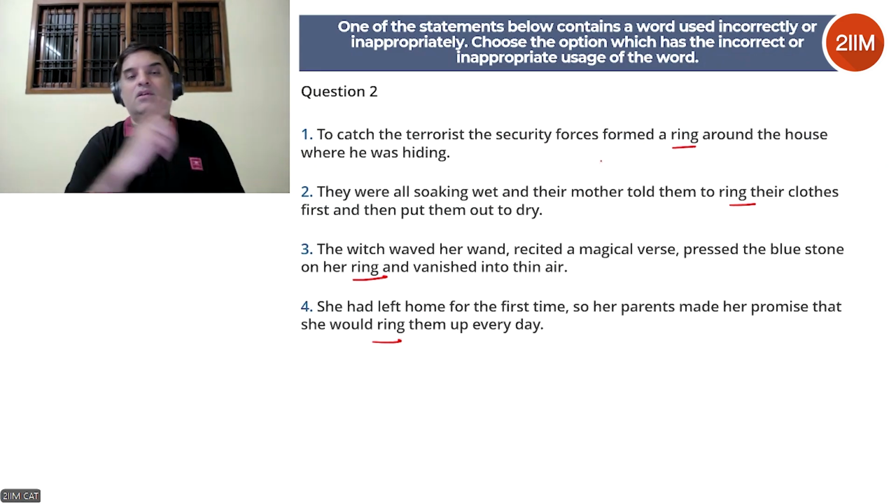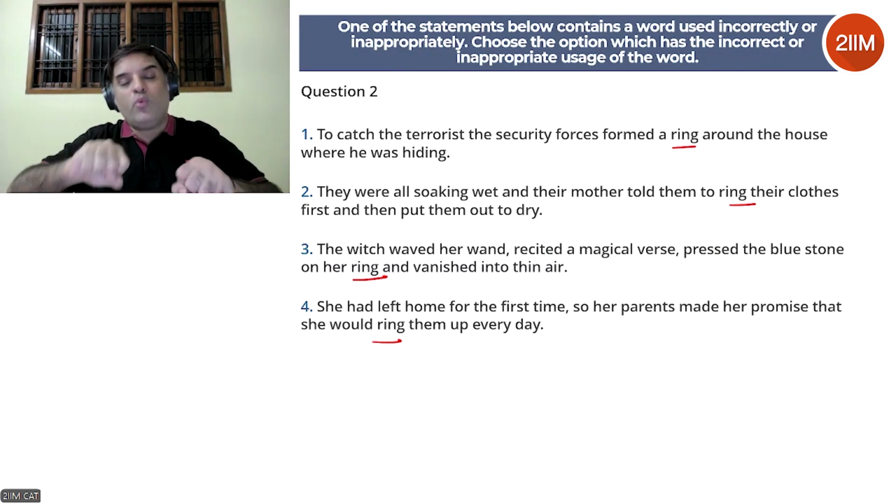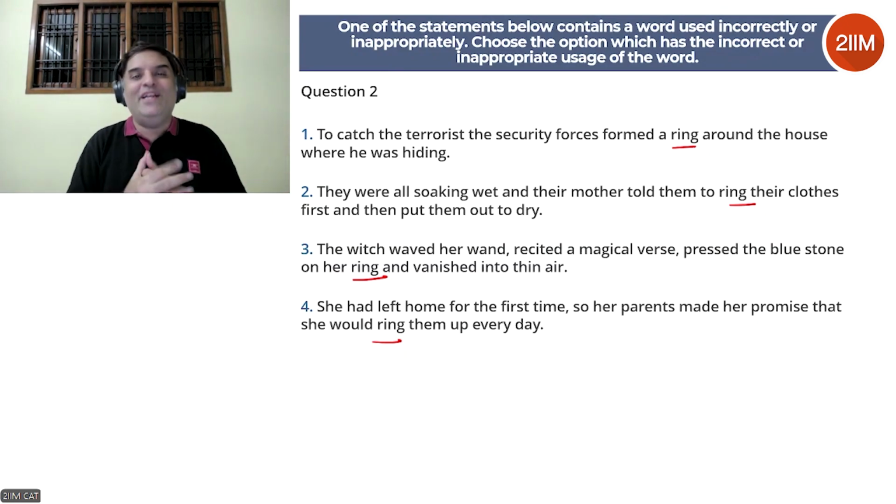So, to catch the terrorist, the security forces formed a ring around the house where he was hiding. This seems fine. They kind of surrounded the house. They were all soaking wet and the mother told them to wring their clothes first and then put them out to dry. Now, wring their clothes. Is spelling correct? First of all, what is wring their clothes? Wring meaning squeezing the clothes.